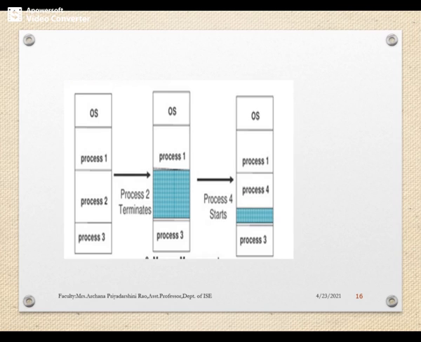This swap in and swap out is done by the operating system over a particular time interval, the context switching time, and whenever process P2 has got the required memory, it gets into the main memory for execution.